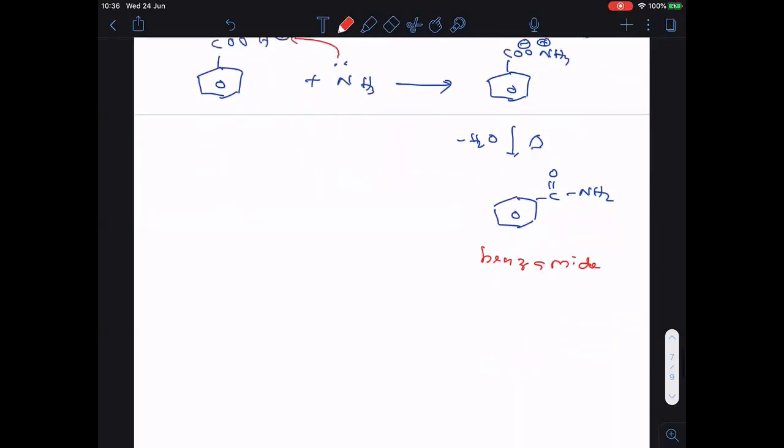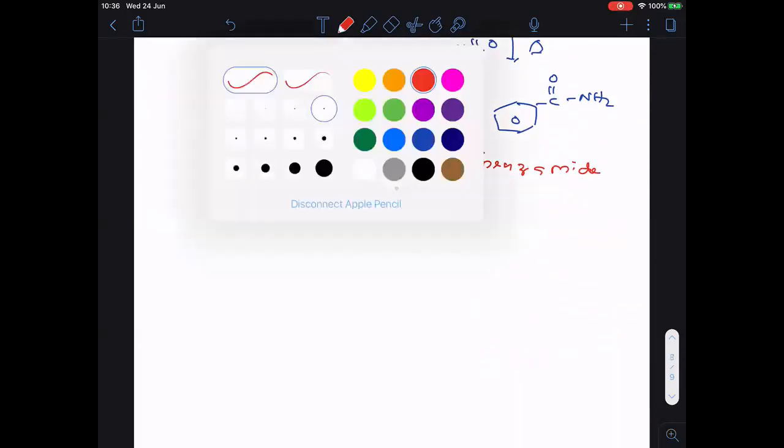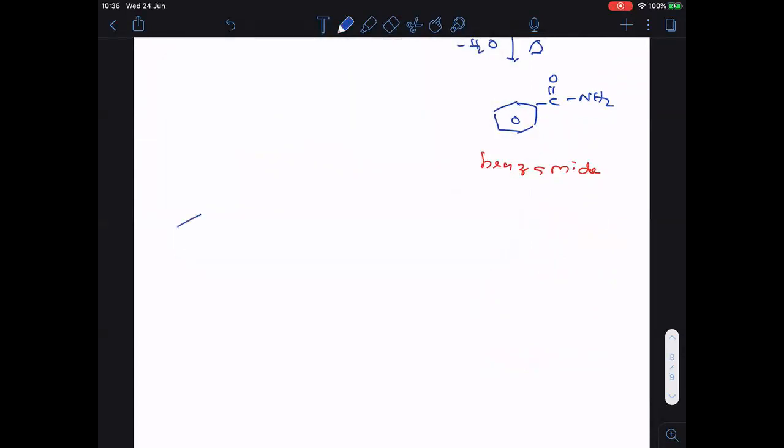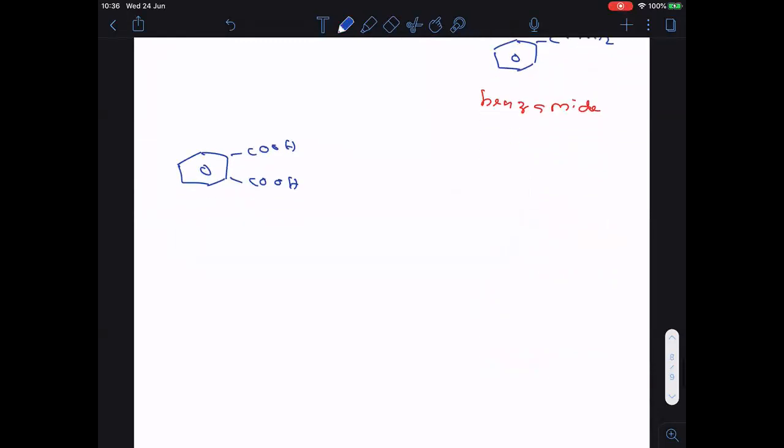Clear? In this ammonia reaction, one more very important reaction is this one. Now here I am taking COOH and COOH. This is the most important reaction. This is called phthalic acid.